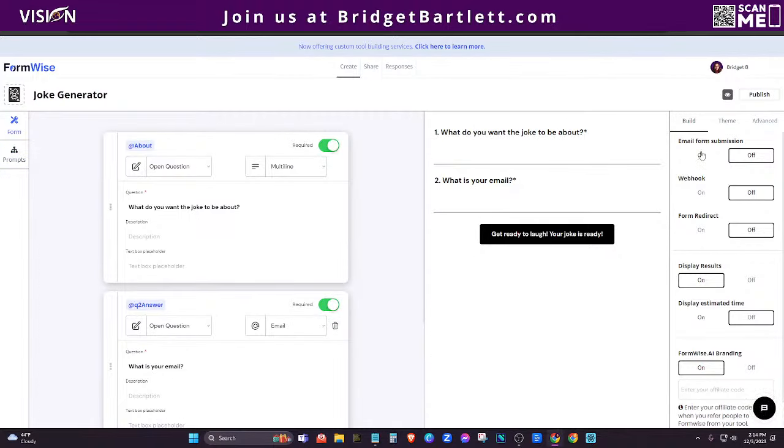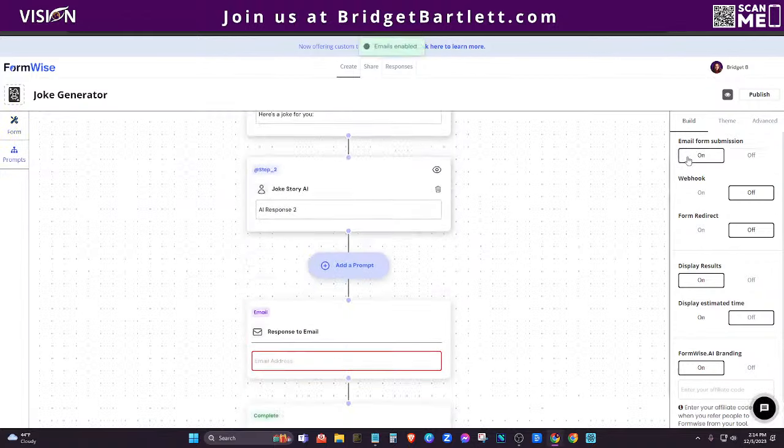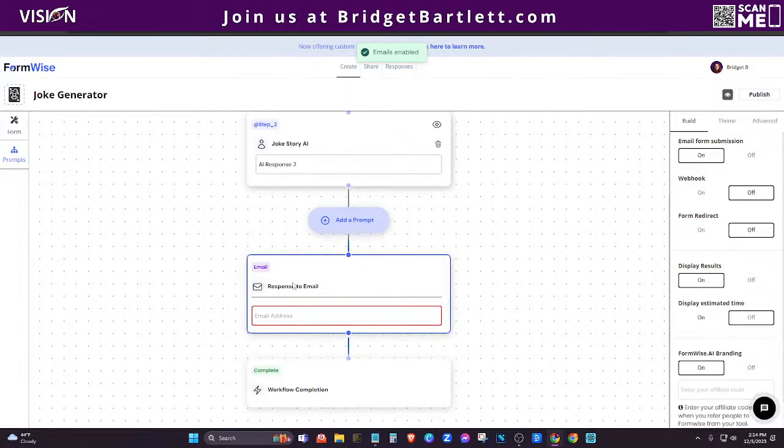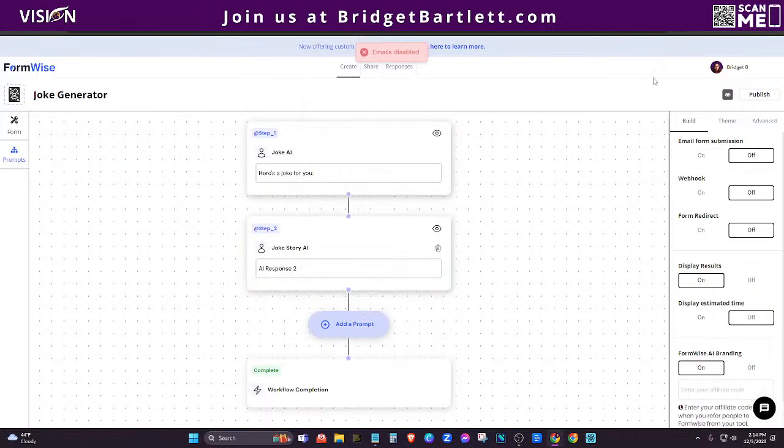Okay. You'll see over here on the right-hand side, we have email form submission. So if you would like a copy of this to be emailed to you, you can toggle this on, and you'll see when you toggle it on, it will add a step here in the prompt section and it will ask for the email. So you want to type in the email address that you want them to send the response to.